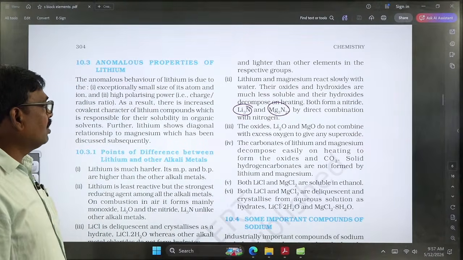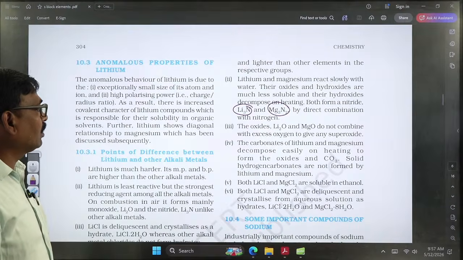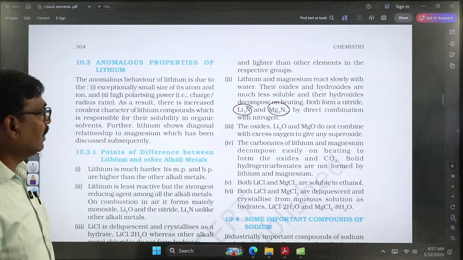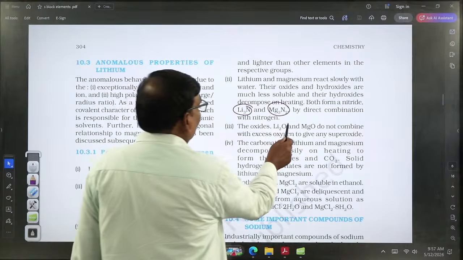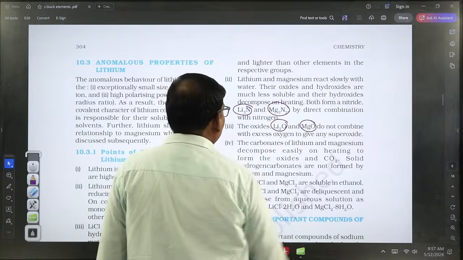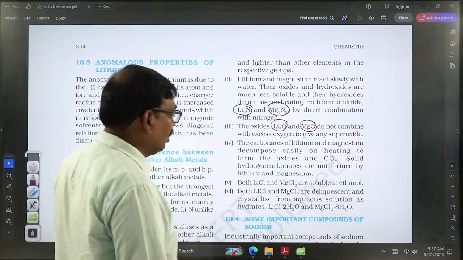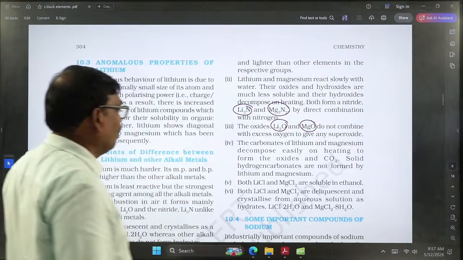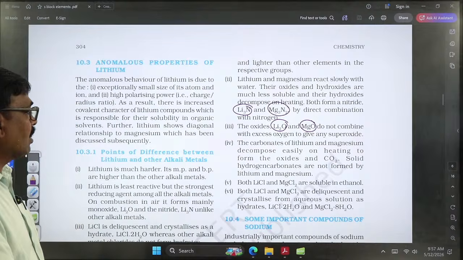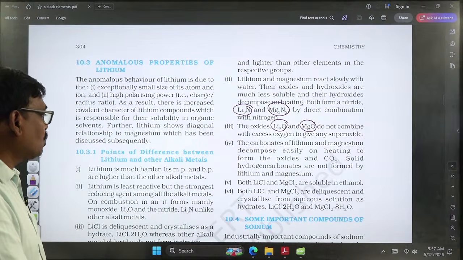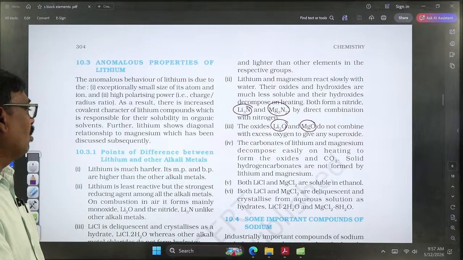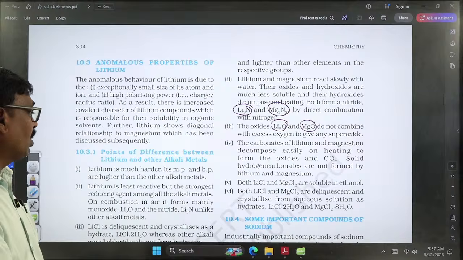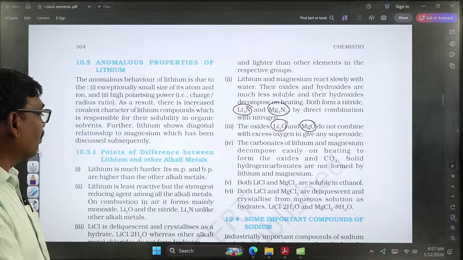Coming to the oxides, these two do not combine with excess oxygen to give any superoxide. That means lithium always forms the monoxide and magnesium also forms MgO. They do not form any superoxides. Coming to the third point, the carbonates of lithium and magnesium decompose to produce the oxides and carbon dioxide, and these two do not form solid hydrogen carbonates. Both lithium and magnesium do not form the hydrogen carbonates in the solid state. Mostly they are in solution.